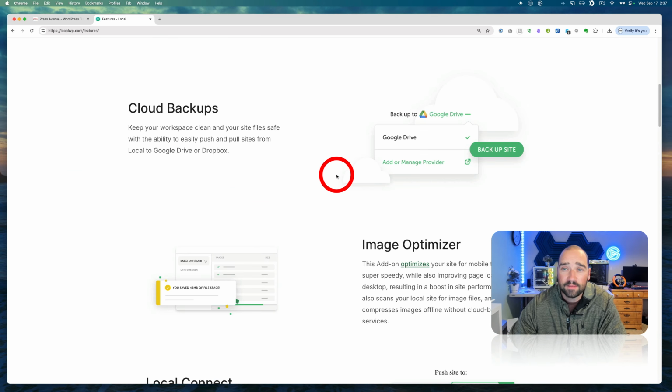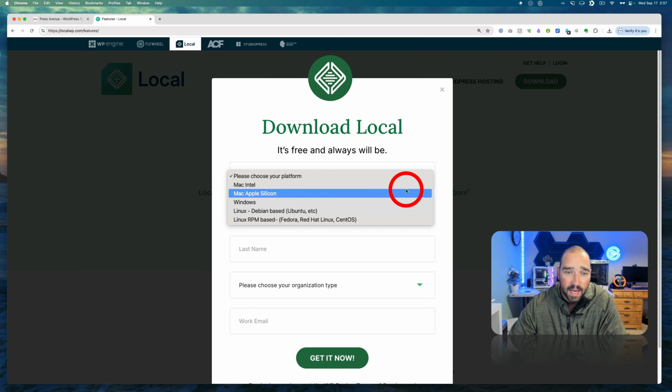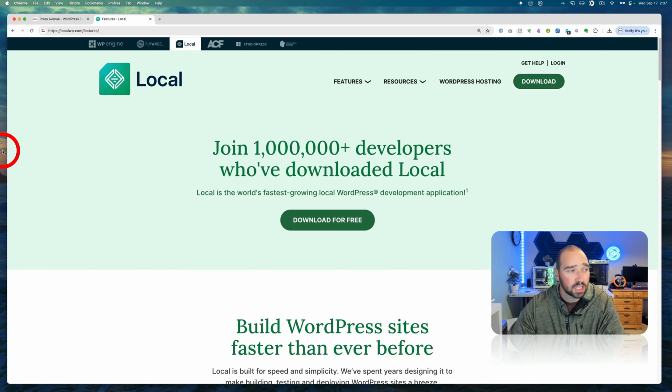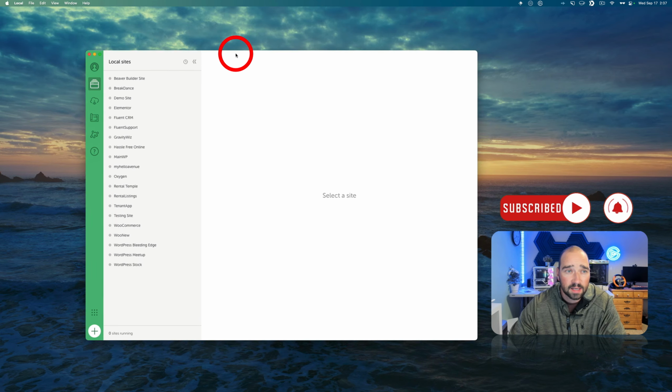All right, so let's dive into it. To get it, simply click download, fill this form out. They have Intel, Mac, and Apple Silicon. They also have Windows and then Linux, etc. I won't go into how to install it because it's different for every computer. I have a Mac, like I said, and you simply just drag it into the applications. Once it's installed, you'll have a window like this. So I'll go ahead and shrink this down so you can see it.